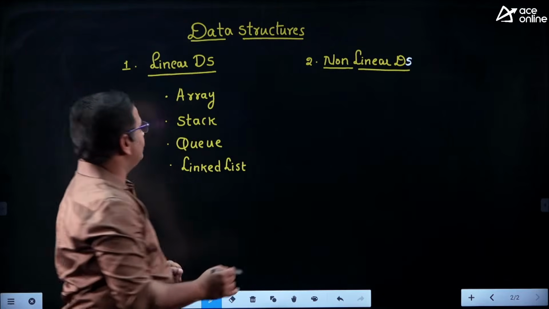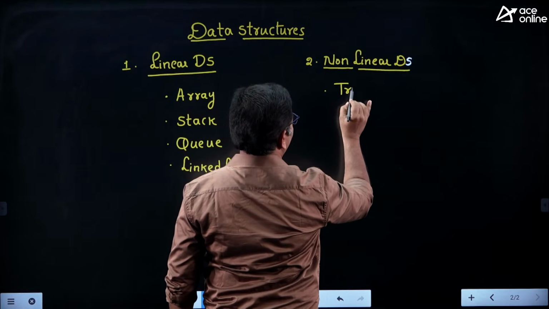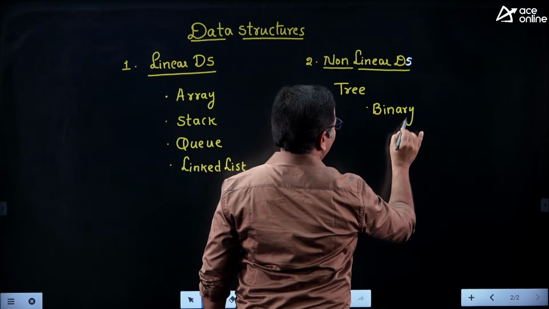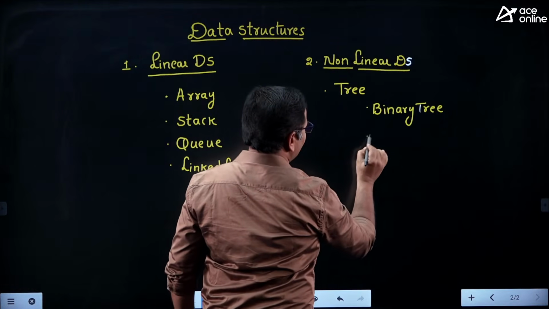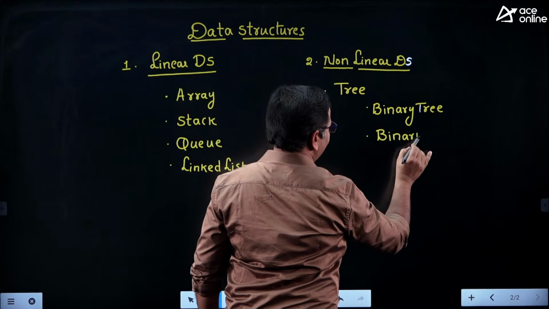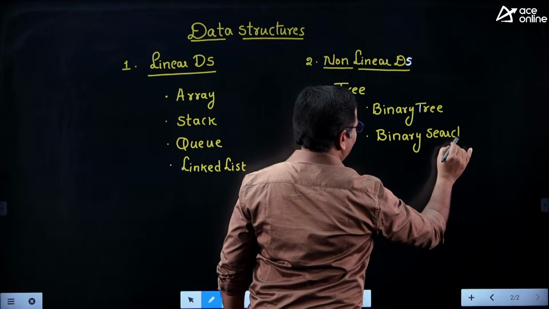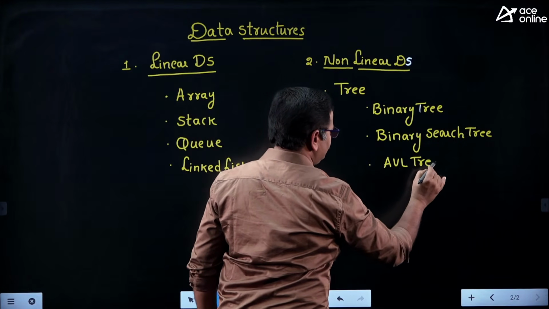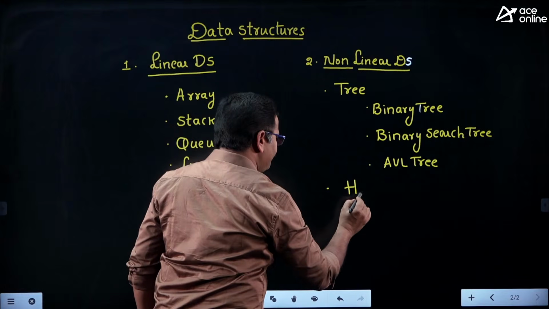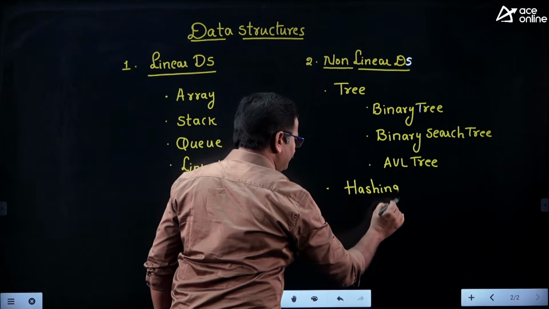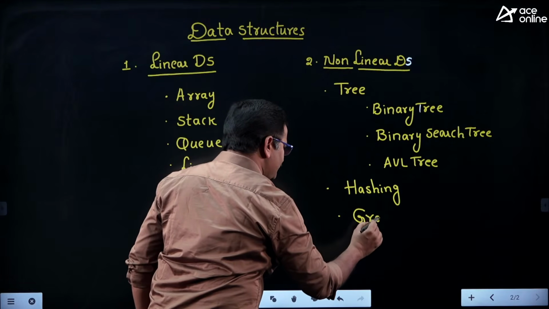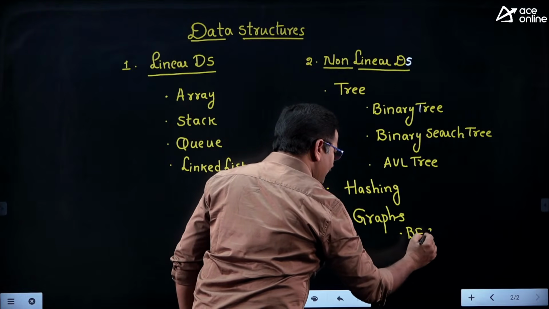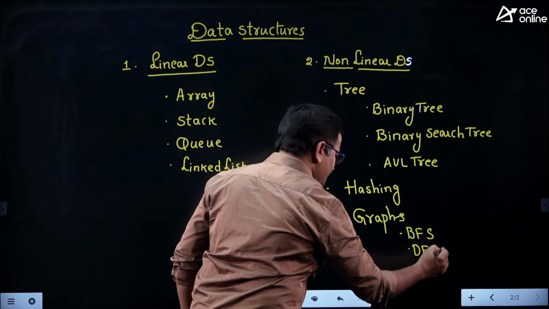In non-linear data structures, we will cover the tree concept. Under tree, we focus on binary tree, binary search tree, AVL tree, then hashing, and finally the graph concept, where we have topics like breadth first search and depth first search.